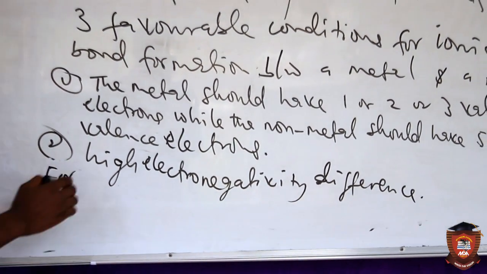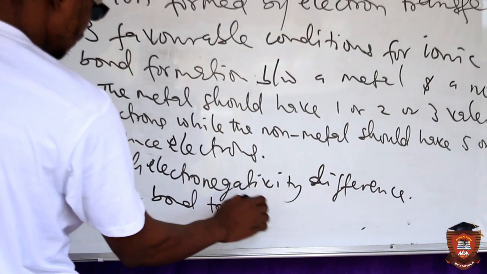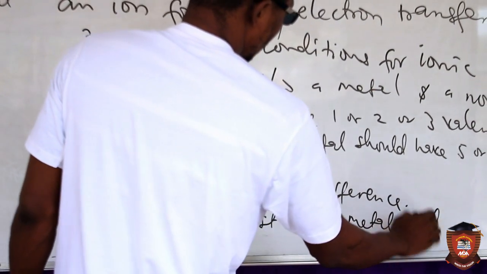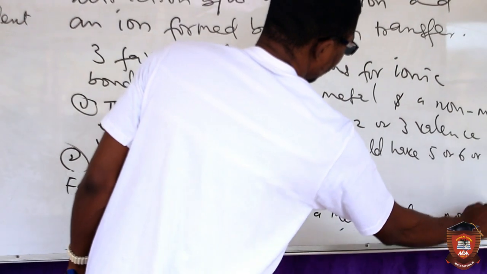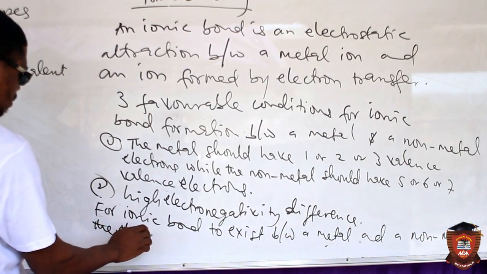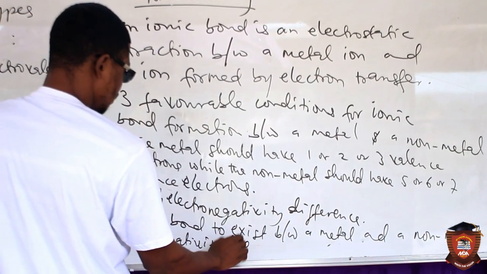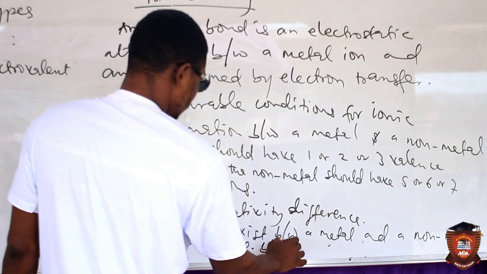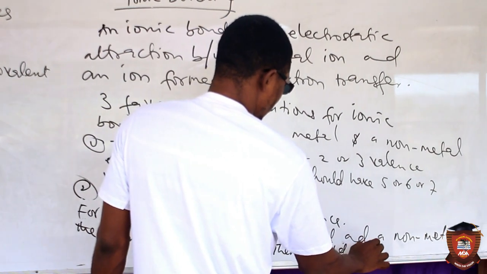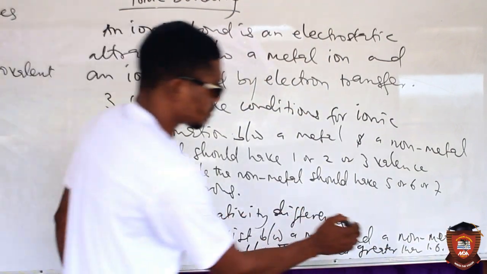For ionic bond to exist between a metal and a non-metal, the electronegativity difference between them should be greater than 1.6. Should be greater than 1.6.